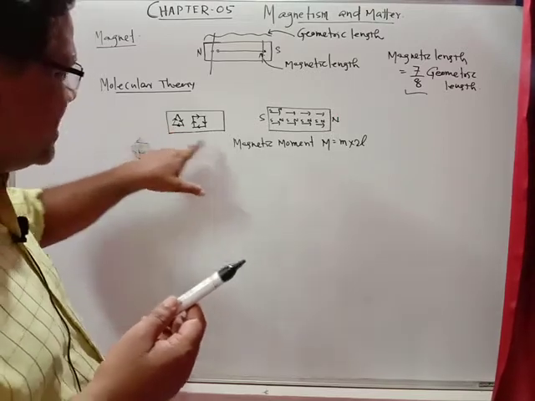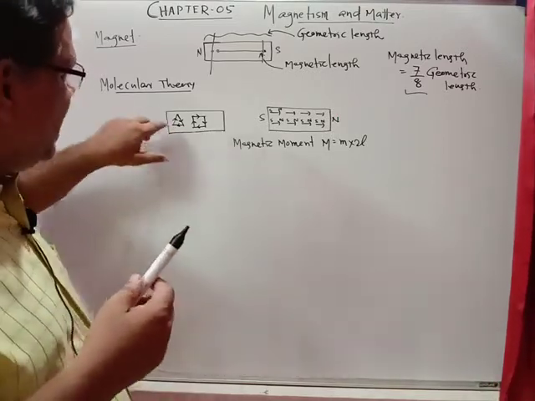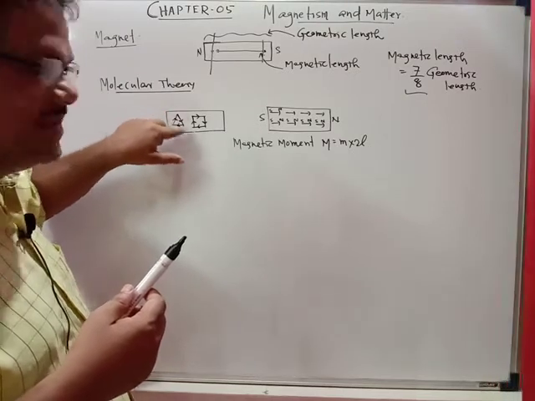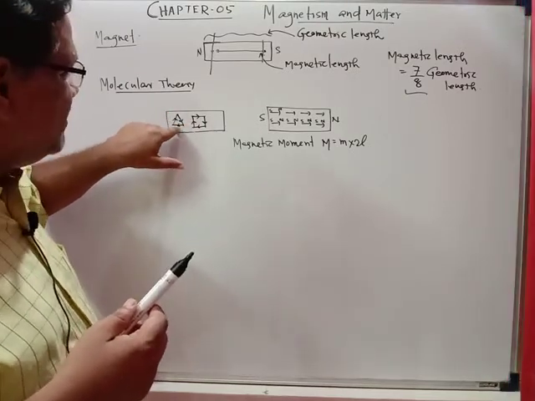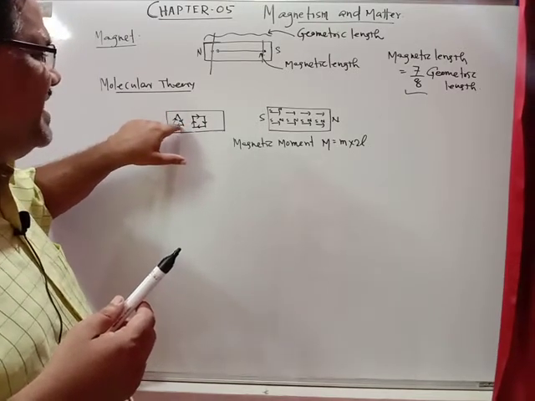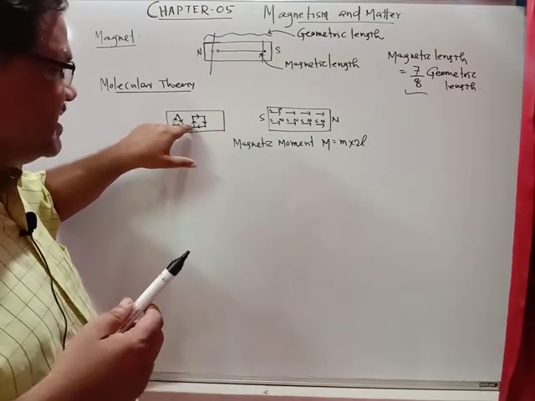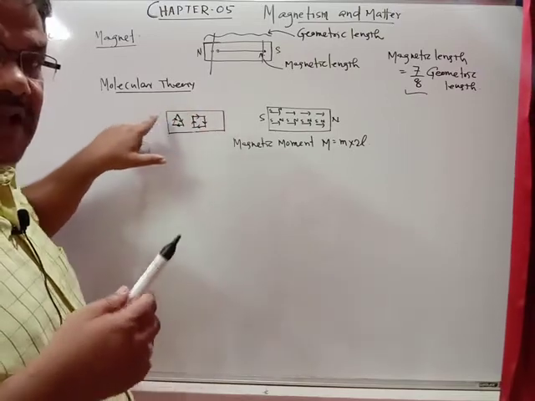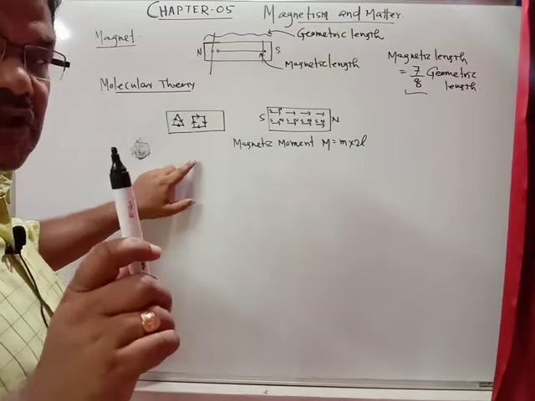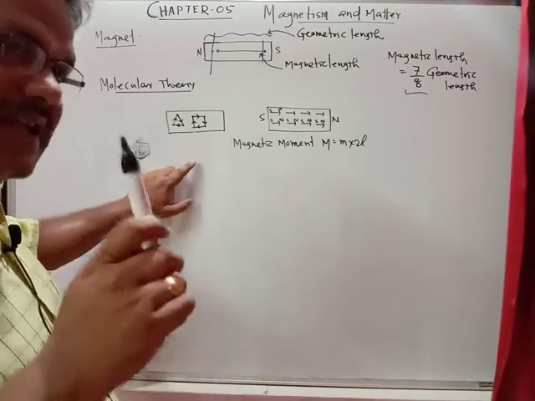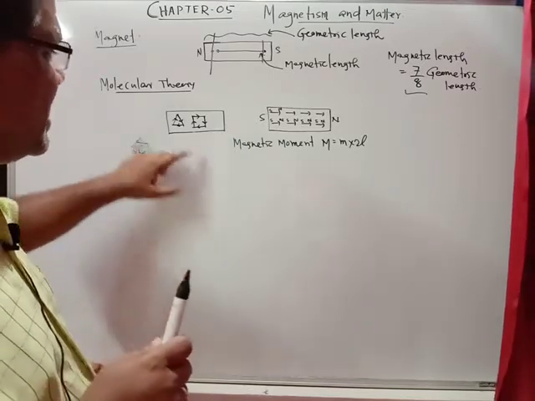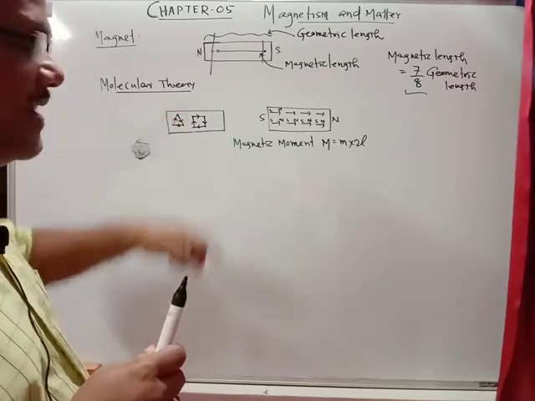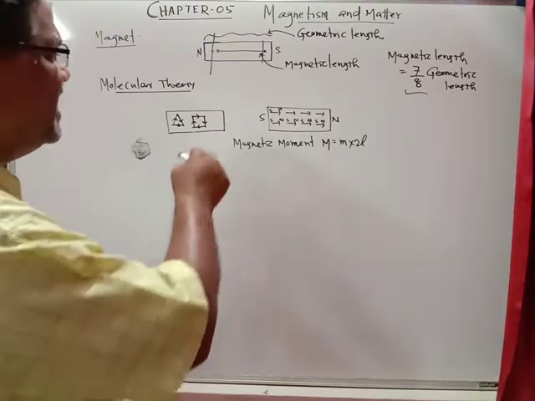So in this case, the magnetic moment is a vector quantity, and all these vector quantities are arranged in a random manner. So the net magnetic moment of this substance is 0. That means the substance is not magnetized. Each atom behaves like a tiny magnet, and these tiny magnets are arranged in a random manner, the net effect becomes 0, and the substance is not a magnet now.